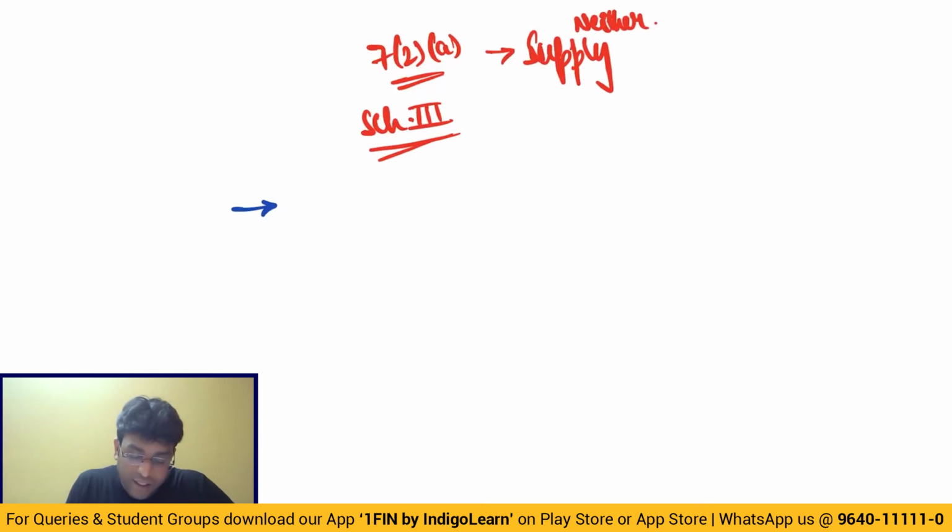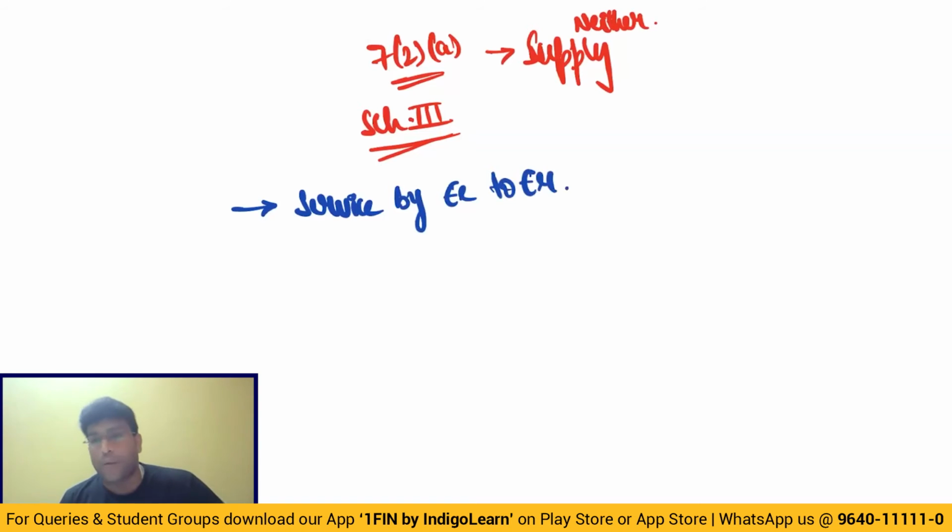And the first point is very clear: service by employee to employer in the course of employment. And that is the fundamental reason why practically salaried employees do not pay GST, irrespective of how much salary they are getting. Because any service given by employee to employer in the course of employment is neither regarded as supply of goods nor regarded as supply of service.